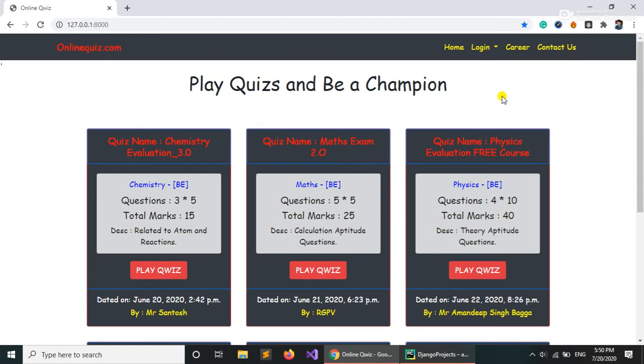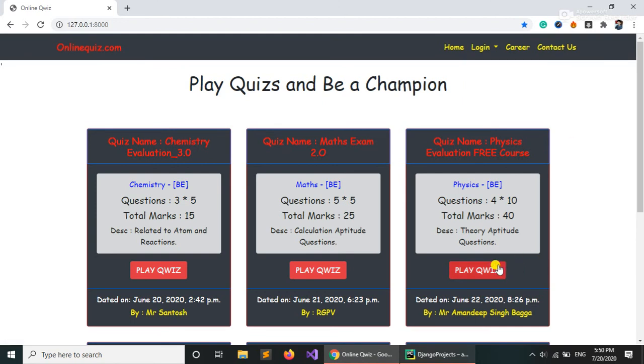I recently made a project on the Python Django framework, that is an online quiz management system. There are three types of actors. First one is the tutor, who can add the quizzes. Second one is the student, who can play the quizzes. And third, which you can log in from Django administrator, that is admin, who can check what both are doing and manage both.